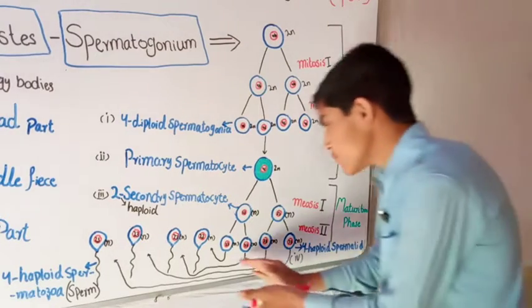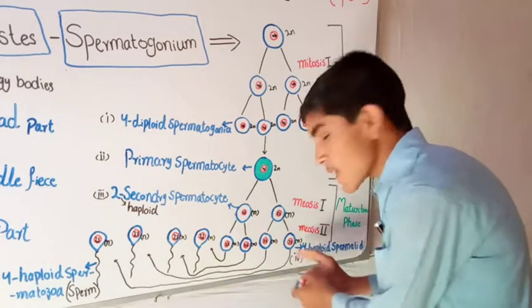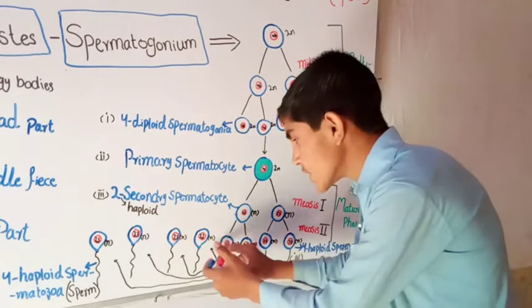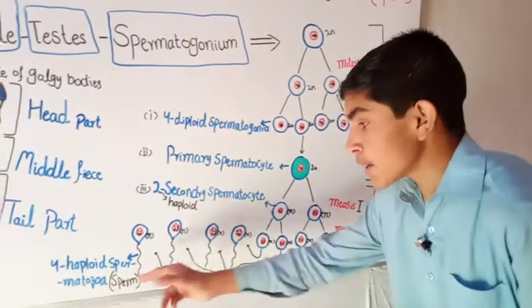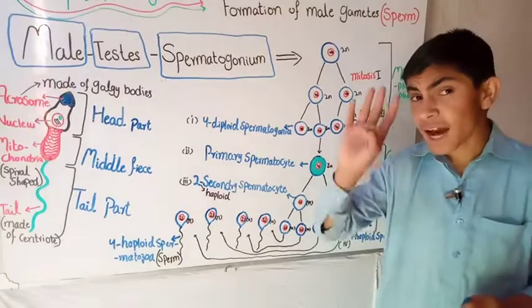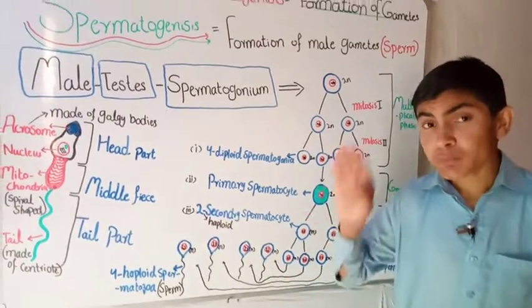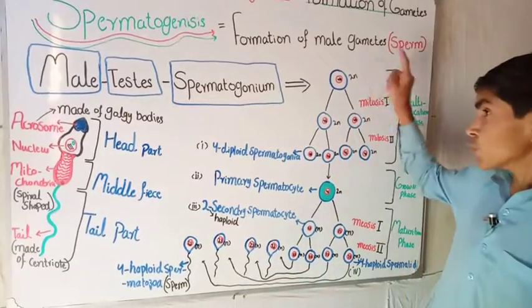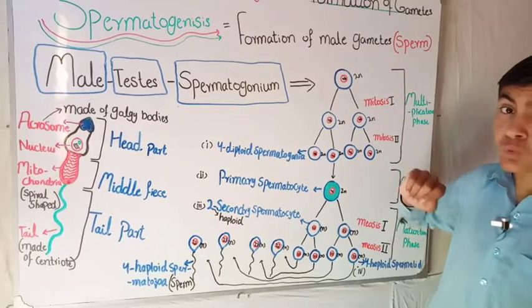After some time, these 4 haploid spermatids are converted into spermatozoa. So 4 haploid spermatozoa, or 4 haploid sperm, are formed from only one spermatogonium.